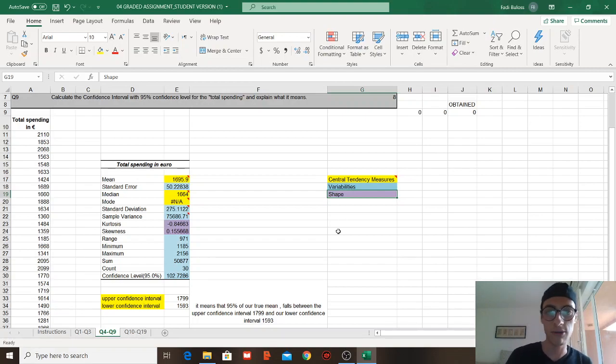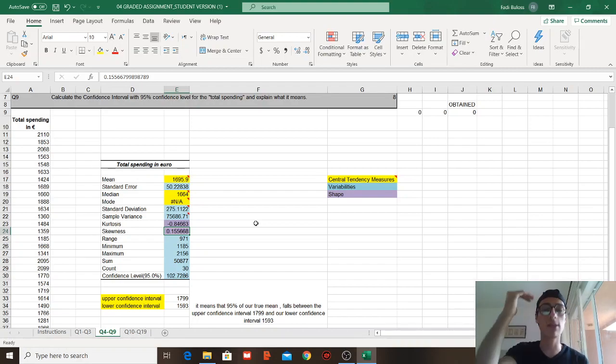So if we're talking about the shape, we have kurtosis and skewness. What do we mean by kurtosis and skewness? Kurtosis simply shows the shape of the data given, whether it's flat or peaked. If the number is below 0, it means it's kind of flat.